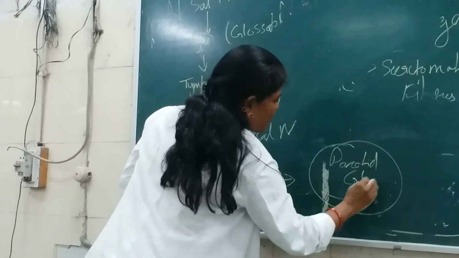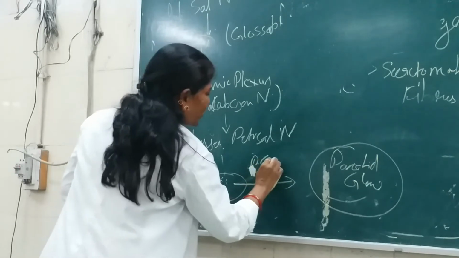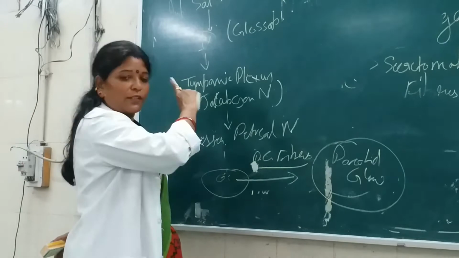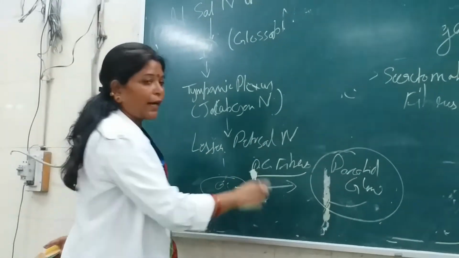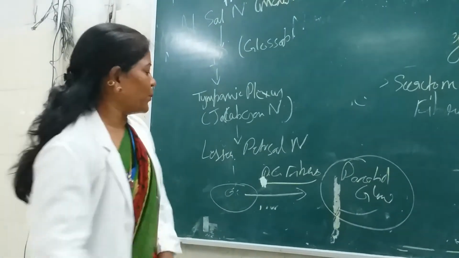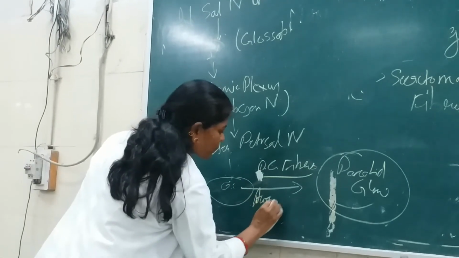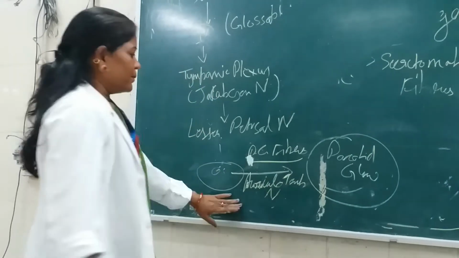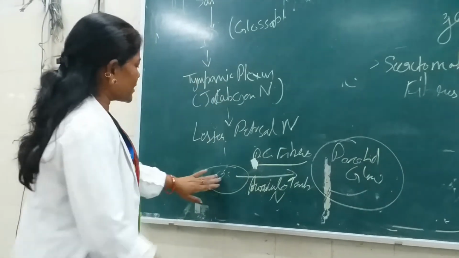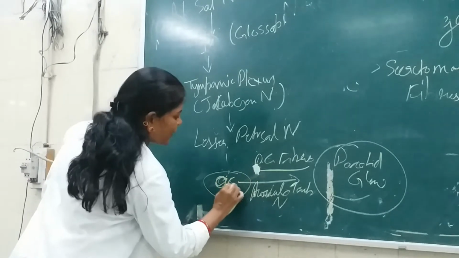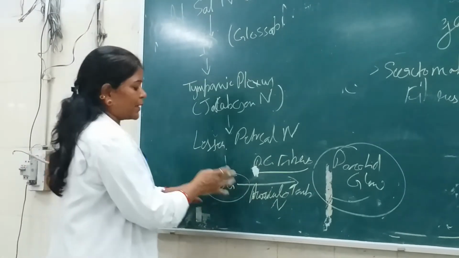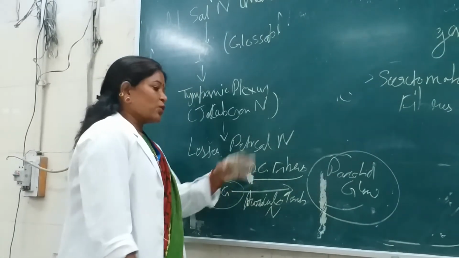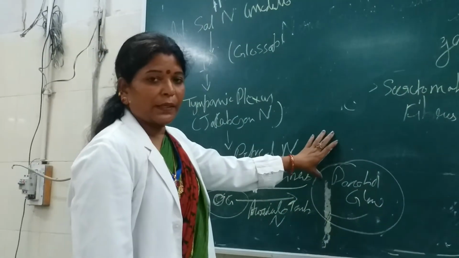That means the postganglionic fibers are carried by this parasympathetic route, and that nerve is the auriculotemporal nerve. So this was the preganglionic, this is the otic ganglia here, and from this otic ganglia the postganglionic fibers originate and supply the parotid gland. So this is the parasympathetic supply.